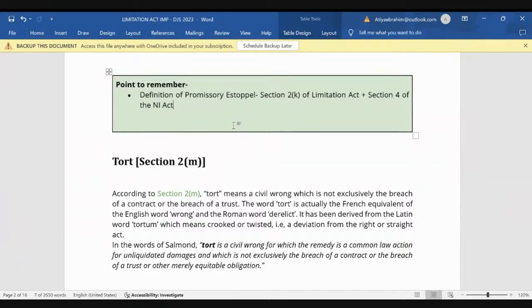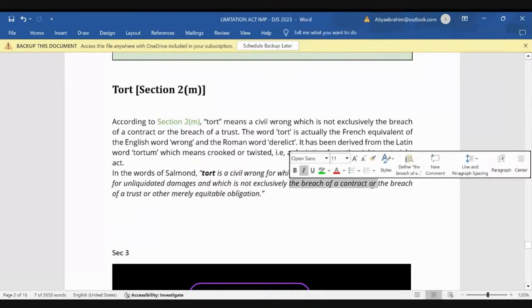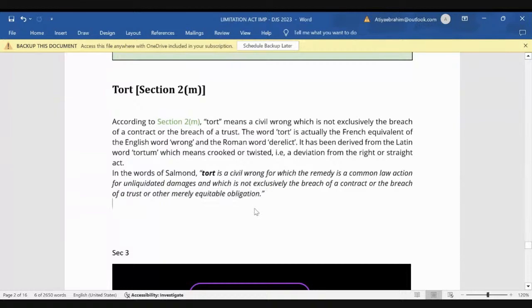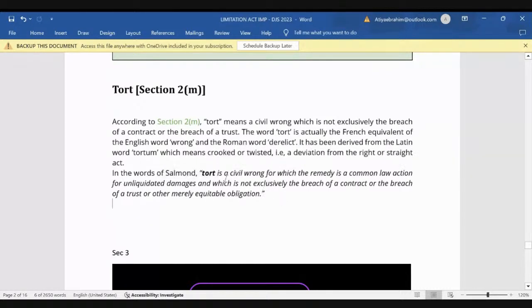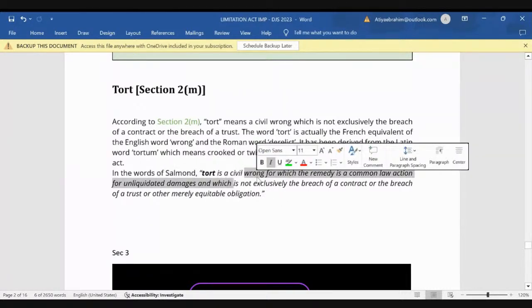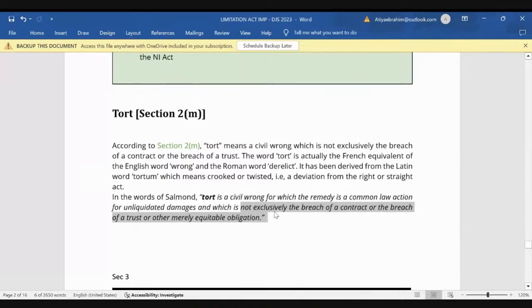An important definition again is given in section 2 clause M, that is tort का definition. अब tort का definition आप लोगों ने already tort में पढ़ा होगा. It's a civil wrong, right? Which is for which the remedy is in common law action for unliquidated damages and which is not exclusively breach of contract or breach of trust or other merely equitable obligation. ये Salmon ने define करा था. Section 2M में क्या है? Section 2M says tort means a civil wrong. Of course, tort is a civil wrong which is not exclusively the breach of contract or breach of trust. ये Salmon की definition में भी है. So this is the definition of tort.